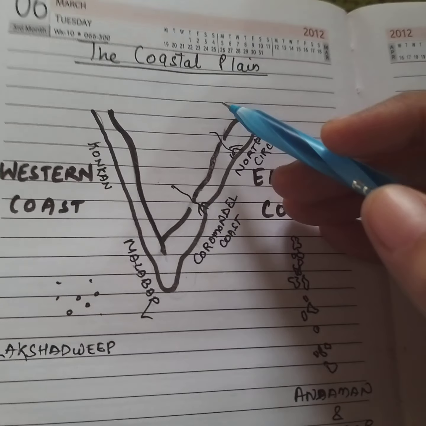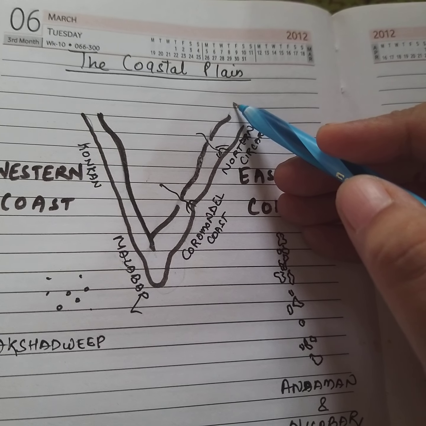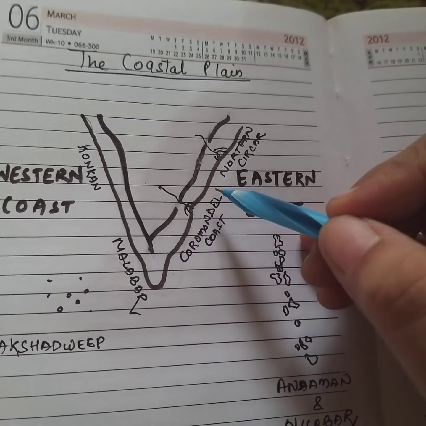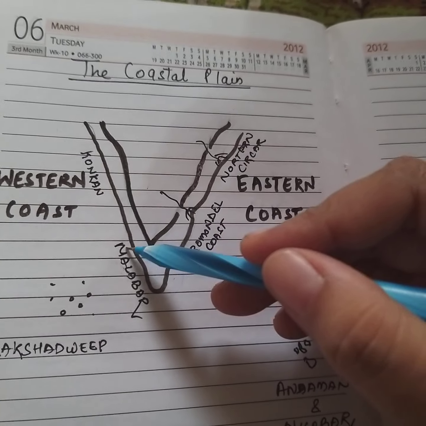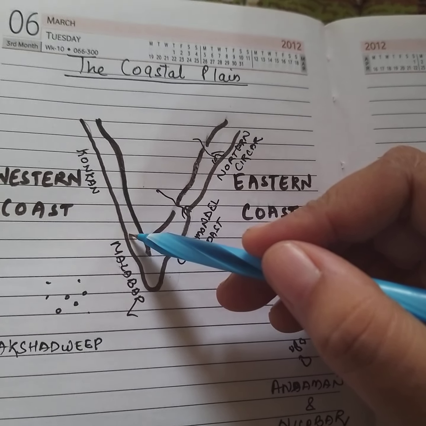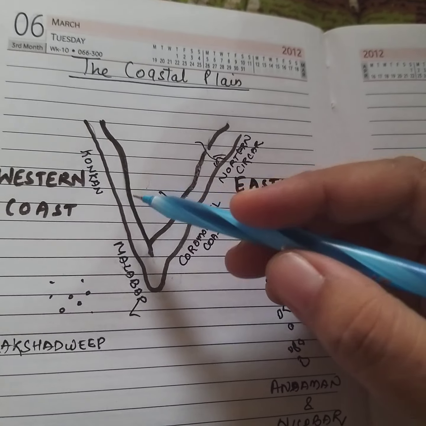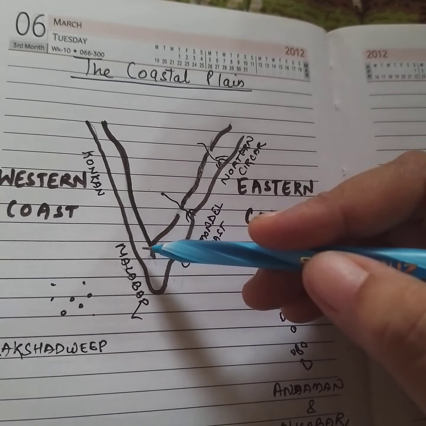Then comes the coastal plain. The coast is the area where the land meets the sea. The peninsular plateau is flanked, as you can see, by narrow coastal strips of land, with the Arabian Sea on the west and the Bay of Bengal in the east.